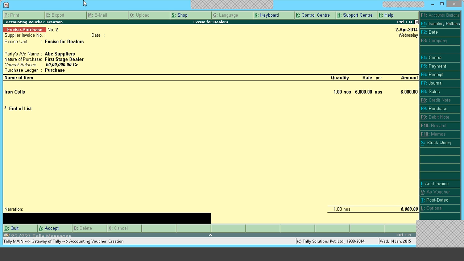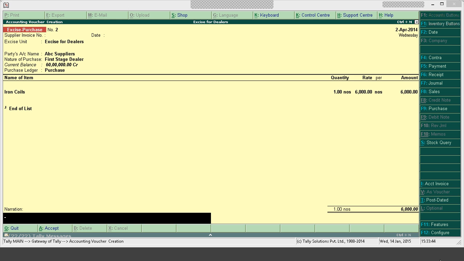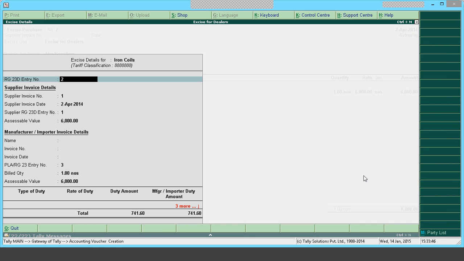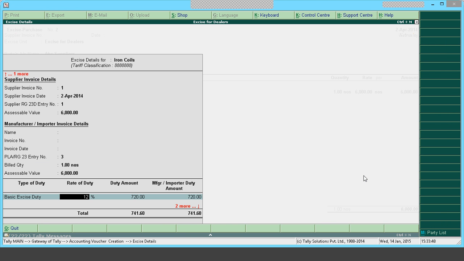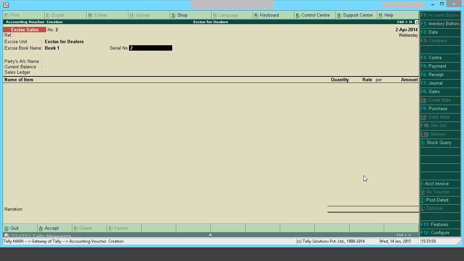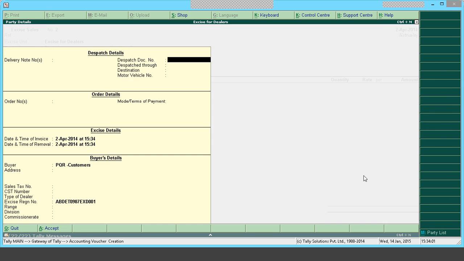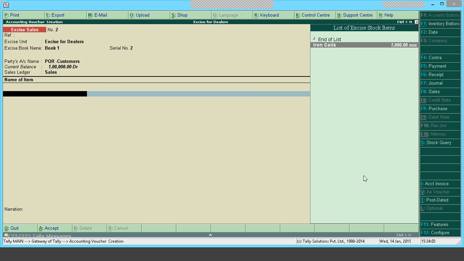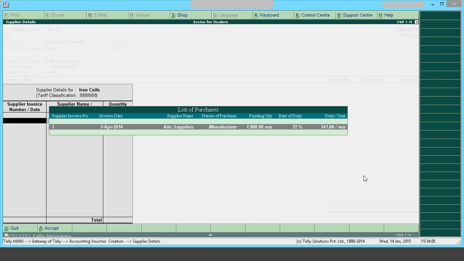So this is a purchase again. This purchase is from a first stage dealer. So there is another purchase that is being done from a first stage dealer. Okay, this is done. Now I am making sales. Pick your customer. So the same person I am selling to.